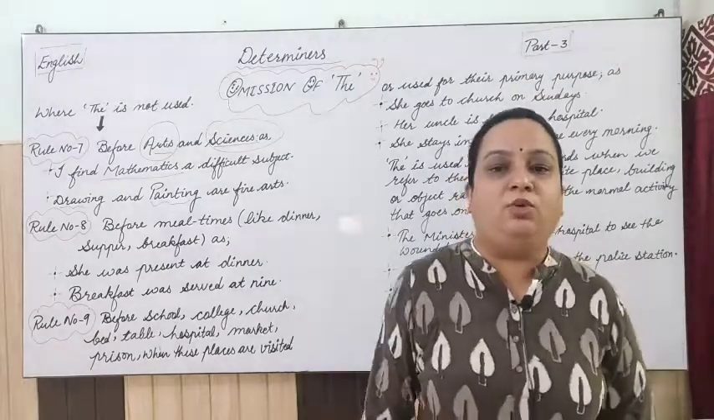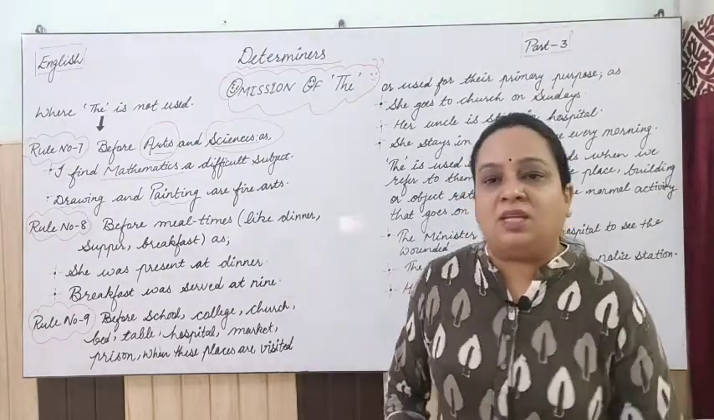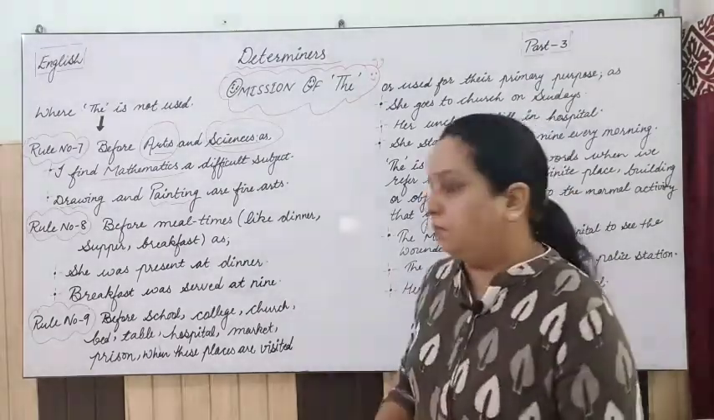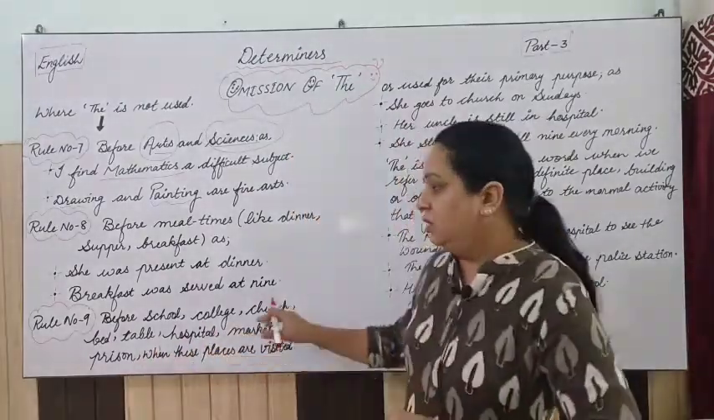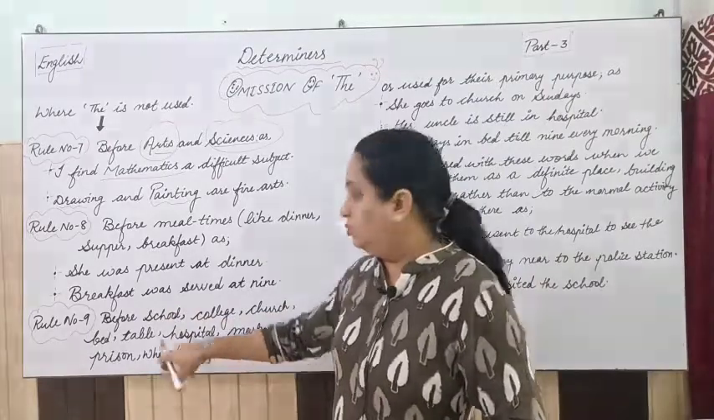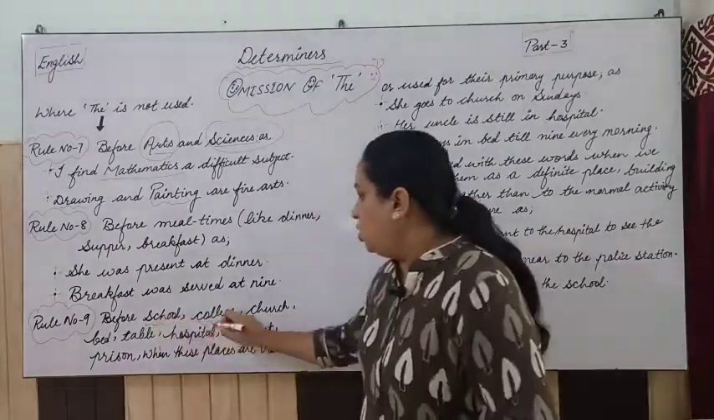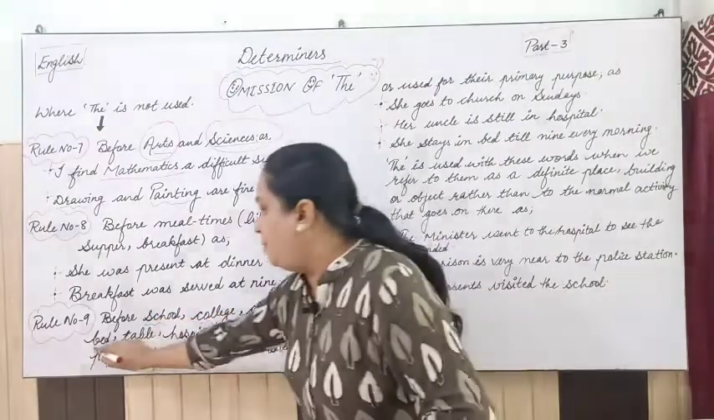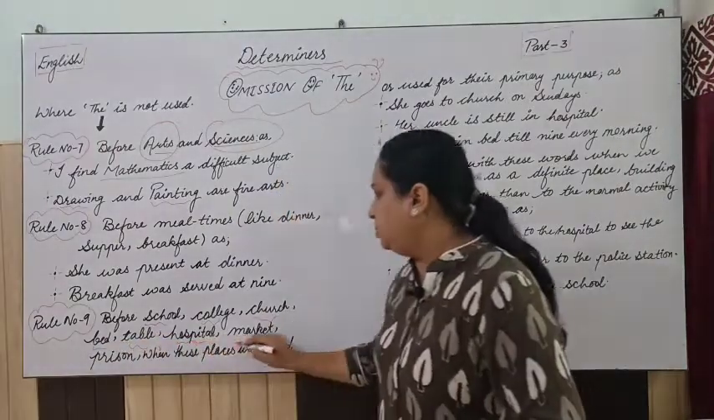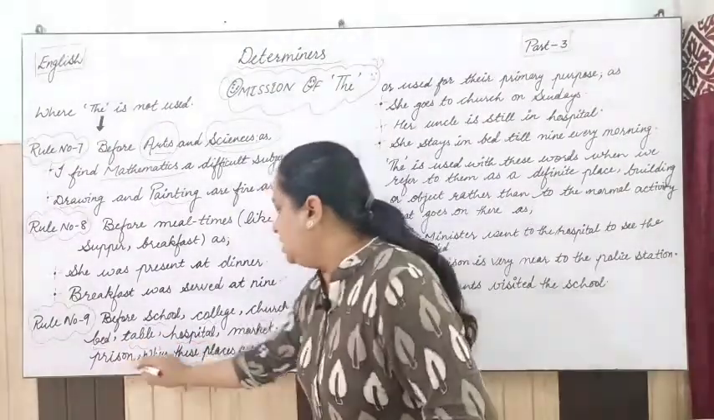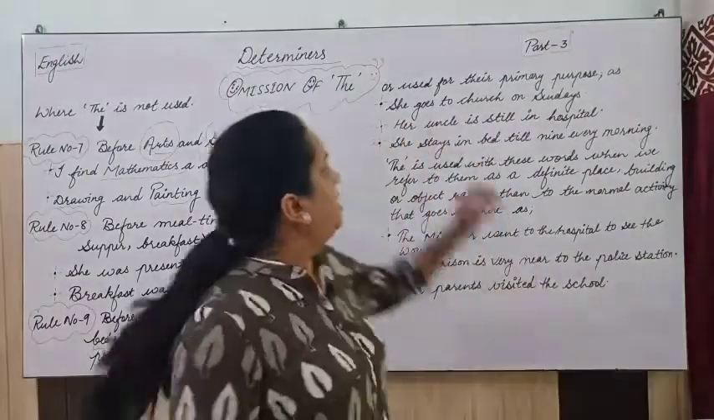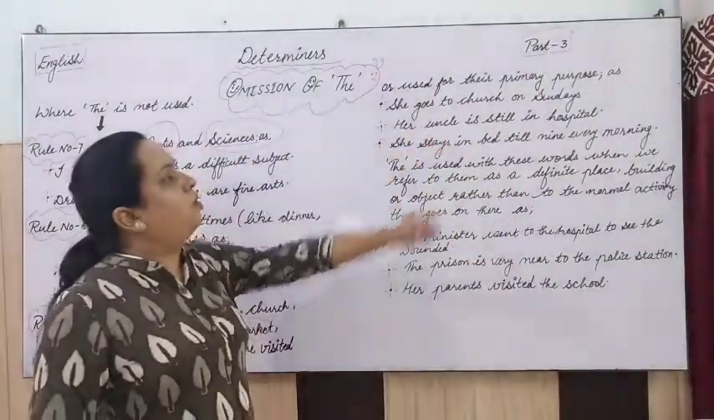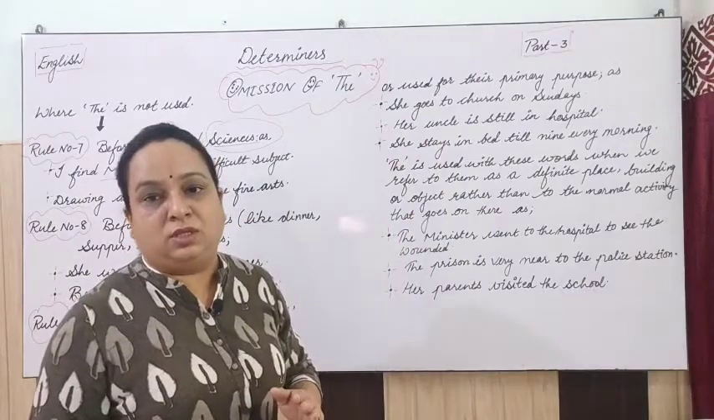These words you have to keep in mind, and please understand this rule carefully. Rule number 9, where I am saying you have to omit 'the' before these words which I have written: school, college, church, bed, table, hospital, market, prison, right? When these places are visited or used for their primary purpose,